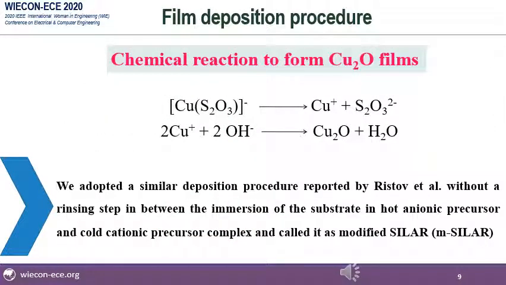The chemical reaction to form cuprous oxide thin film is shown here. The complex copper thiosulfate is dissociated into copper ion and thiosulfate ion. The copper ion then binds with the hydroxyl ion from the sodium hydroxide solution to form the cuprous oxide phase. We adopted a similar deposition procedure which was reported by Ristov by excluding the rinsing step in between the immersion of substrate in hot anionic precursor and cold cationic precursor complex and called it as modified Sealer method.